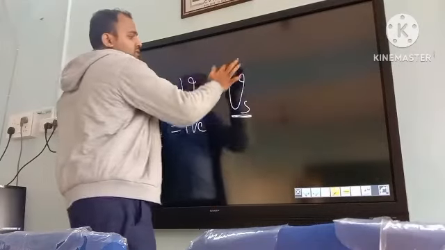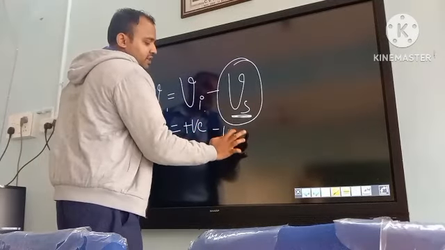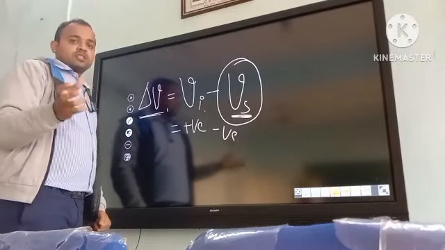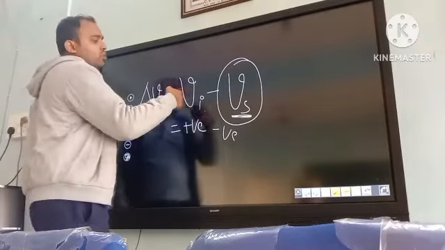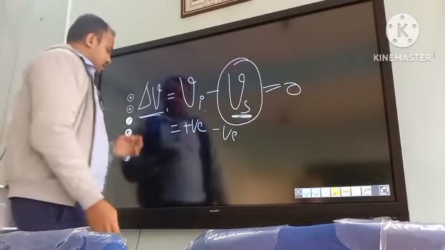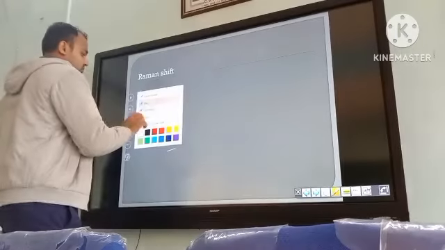And if this value is bigger than this value, then the Raman shift will be negative, right? So when the Raman shift is negative, these are anti-Stokes lines, and when they are both equal to each other, this will be 0. So that is the Rayleigh line. Okay, understood? Now let's move on.